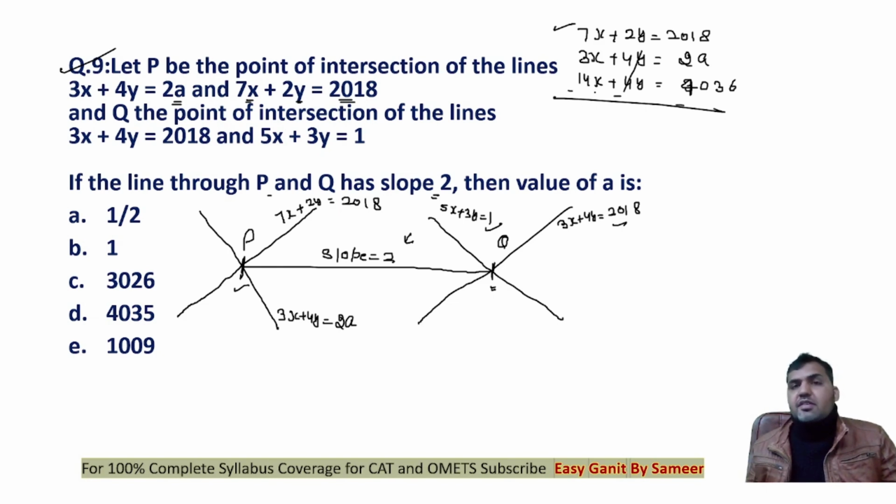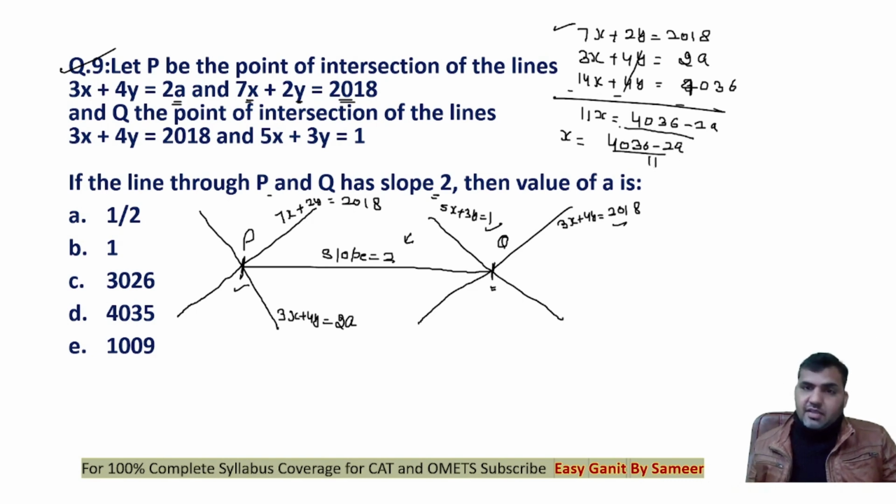14x minus 3x, this would be 11x, is equal to 4036 minus 2 times a. x will be 4036 minus 2a by 11, right? This is the abscissa of it. Now, if I put the value of x, I'll get the value of y. So I'll also get y in terms of a.